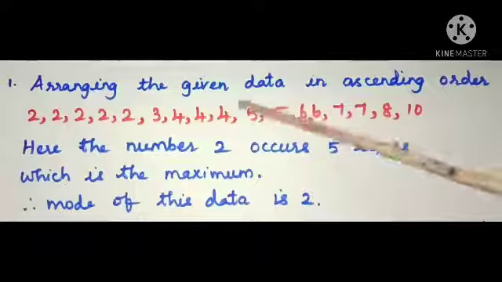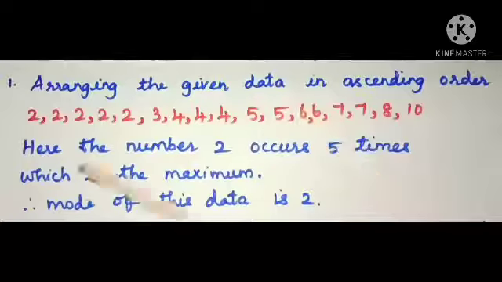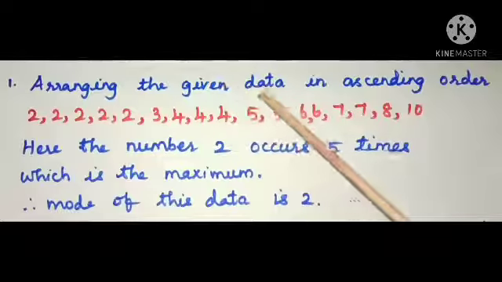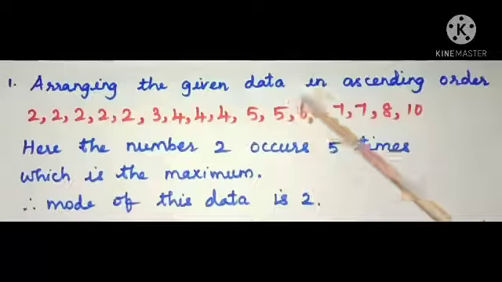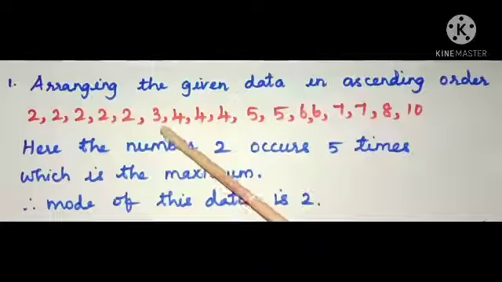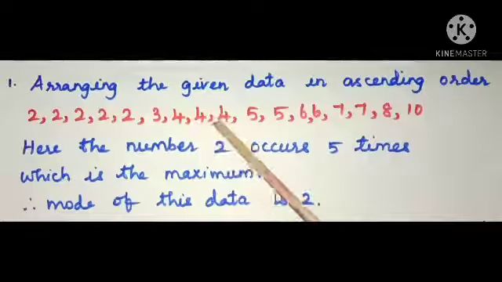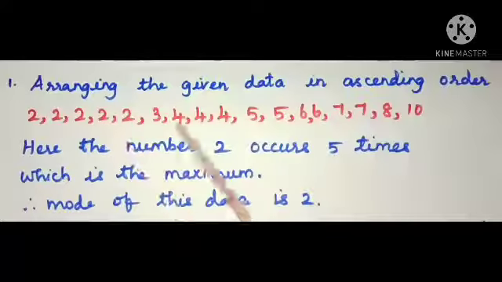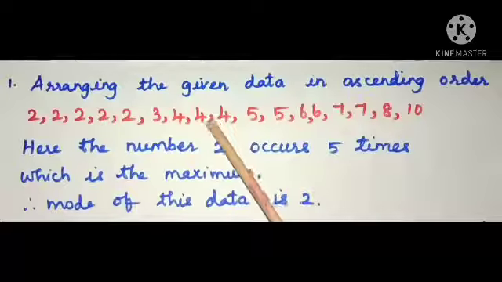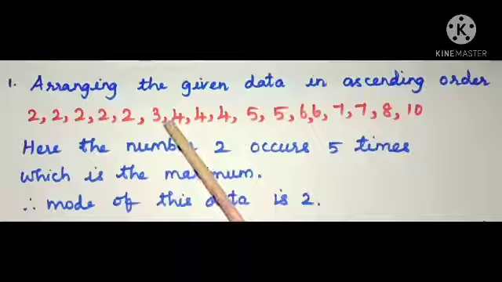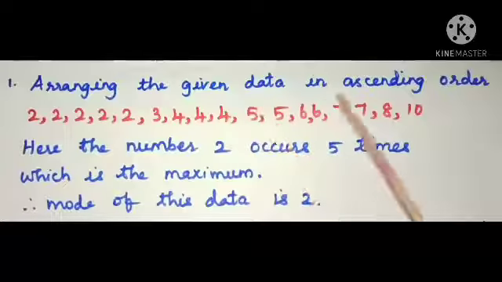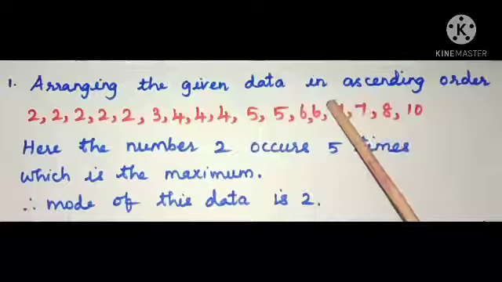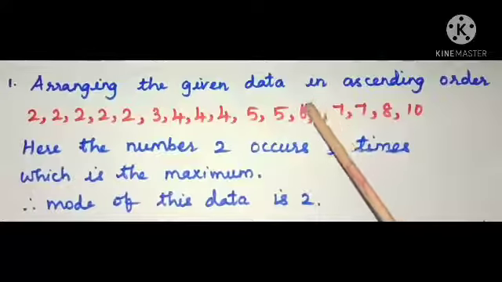Exercise 5.2, first problem. Find the mode of the following data: 2, 4, 5, 2, 6, 7, 2, 7, 5, 4, 8, 6, 10, 3, 2, 4, 2. Now, students, we know that mode is the value of the data which occurs maximum number of times. The number which occurs maximum number of times is said to be the mode of the given data. Here, as our first step, arrange the given data in ascending order.